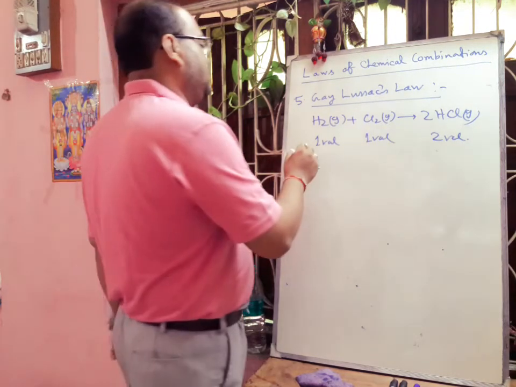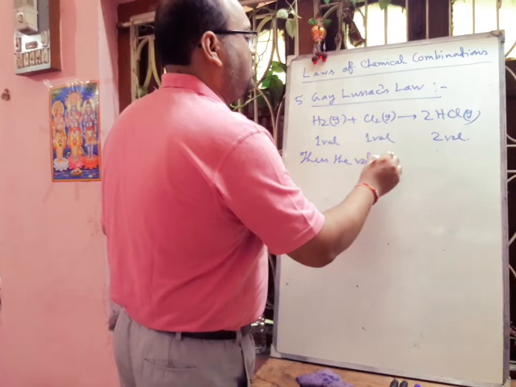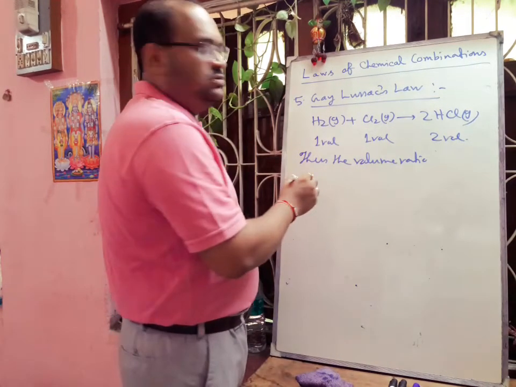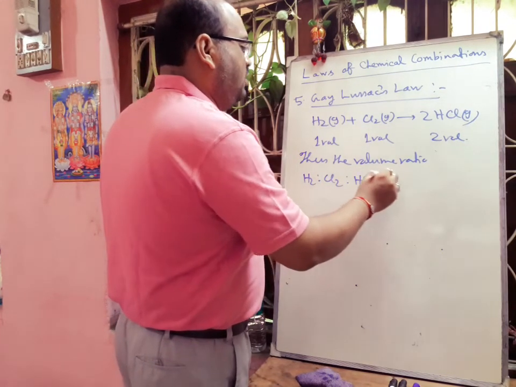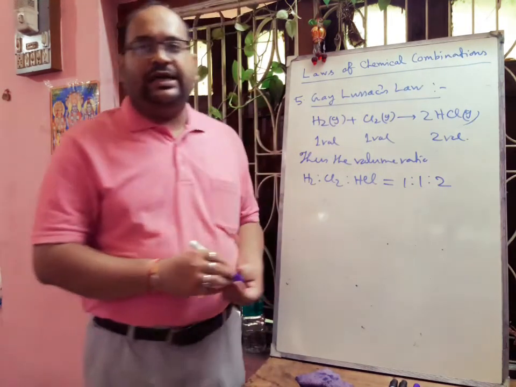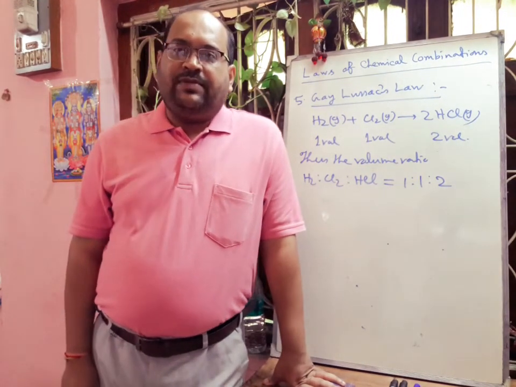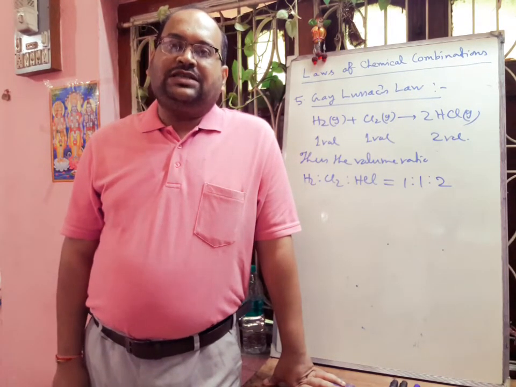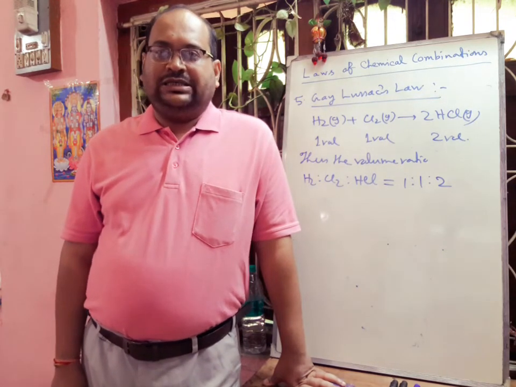Thus the volume ratio of both reactants and products, H2:Cl2:HCl, will be 1:1:2. That is nothing but a simple ratio. Now Gay-Lussac's law is applicable only to gases and not to liquids and solids, because solids and liquids have negligible volume compared to gases.